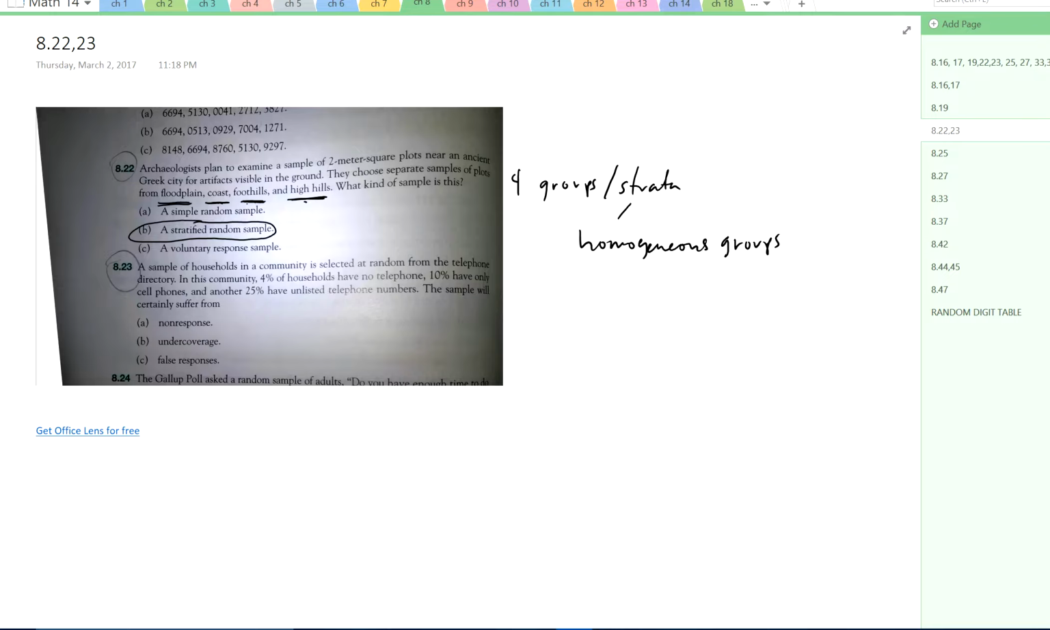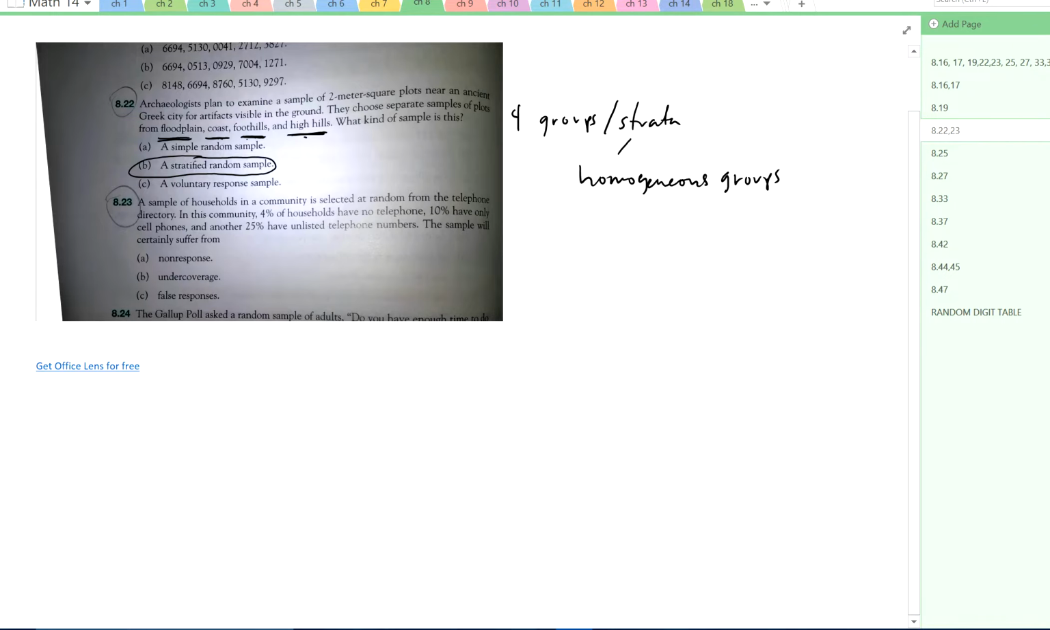Okay. And lastly on this video, 23. A sample of households in a community selected at random from a telephone directory. In this community, 4% have no telephone, 10% have only cell phones, and 25% have unlisted numbers. The sample will certainly suffer from undercoverage because the people that have no phone, only cell phones, or unlisted numbers, 25 plus 4 plus 10 is 39%, won't be in the directory.